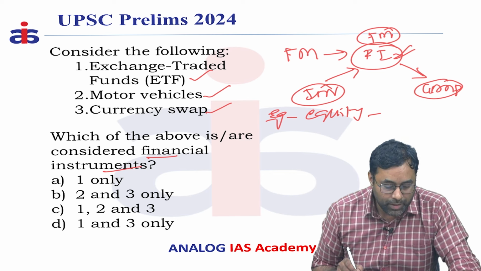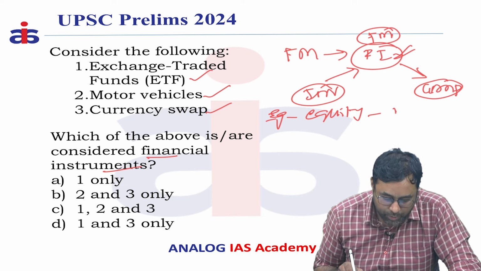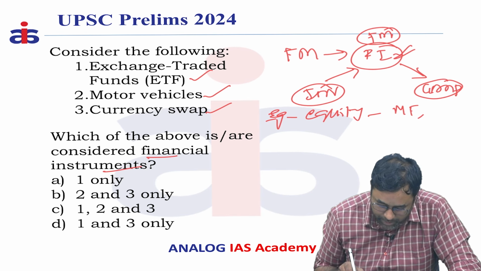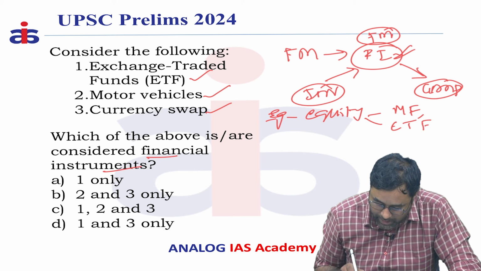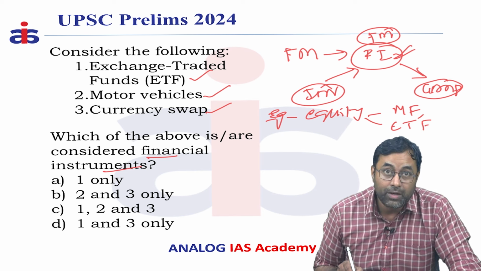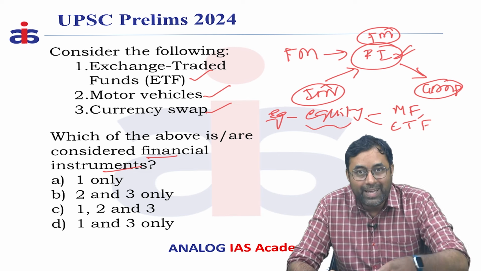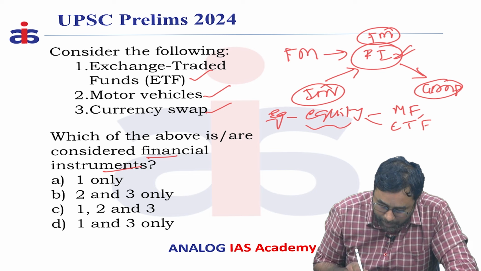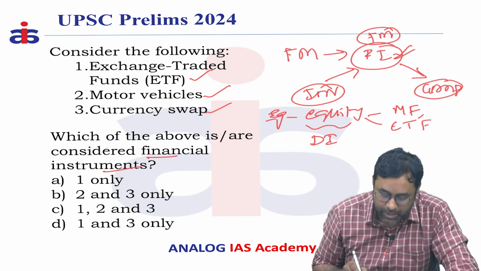Okay. So, that is considered to be one type of financial instruments, which is called equity instruments. In this we get mutual funds, as well as exchange traded funds, which are created by some of the organizations, in which people can invest in a new type of instrument. So, that is a part of equity instruments, which is one type of financial instruments.